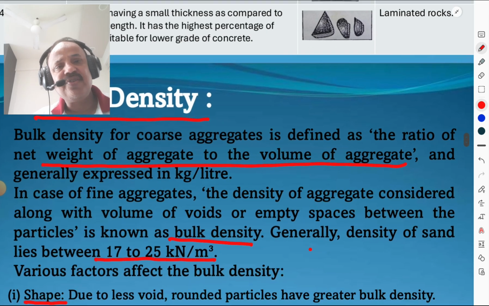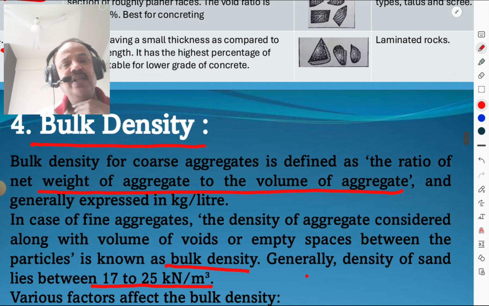Then we are going to discuss the bulk density of aggregate. Bulk density for the coarse aggregate is defined as the ratio of net weight of aggregate to the volume of aggregate. Weight divided by volume is the bulk density. That is density. All must know that, and generally expressed in kg per liter. Sometimes it is expressed in kg per meter cube also.